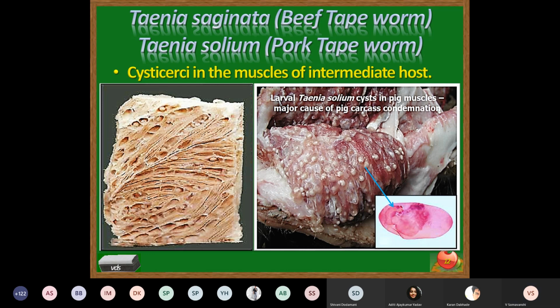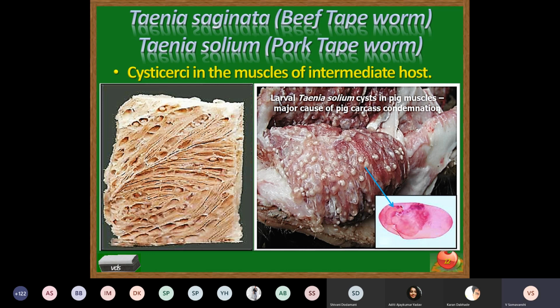Now, when these Cysticerci are consumed by the definitive host, that is human being, the inner daughter parasite protrudes out from the sac-like structure, and with the help of those suckers, it attaches to the intestinal wall of the human being, the definitive host.